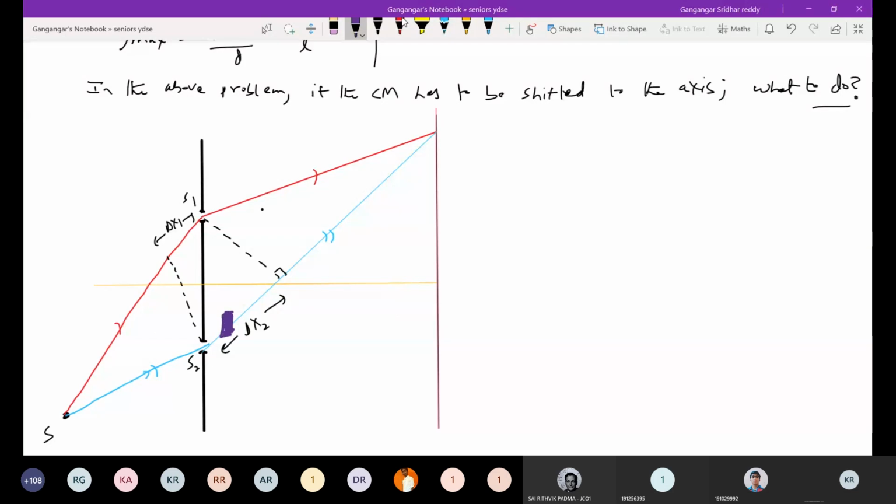The slab is placed such that the light will pass normally through it, which I'm unable to show in the diagram. So what should be the thickness of that slab, and the refractive index, let it be mu. Are you all able to see? I brought the slab at the lower slit because we know that if a slab is placed at the lower slit, the pattern will shift downward, such that the central maxima lies on the axis.